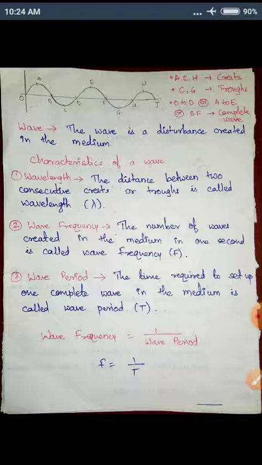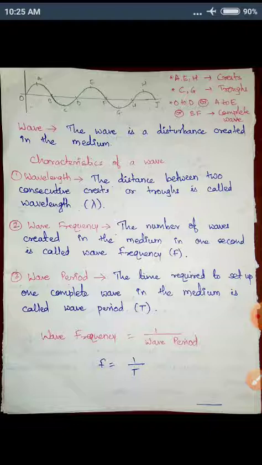So remember, a crest is a point of maximum amplitude in the positive direction, and a trough is a point of maximum amplitude in the negative direction. So we'll study the characteristics of waves. Here again, in the right side of the diagram, O to D or A to E or B to F is a complete wave. One complete wave starts at point O and is completed at point D, or A to E is one complete wave, or C to G is one complete wave, B to F is another complete wave.